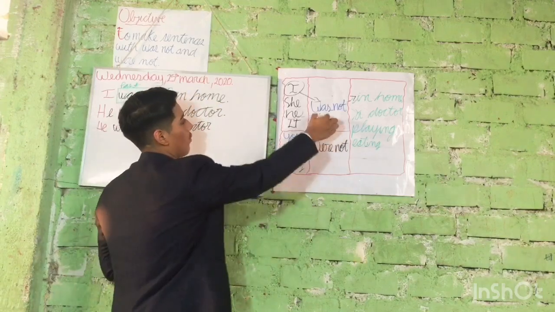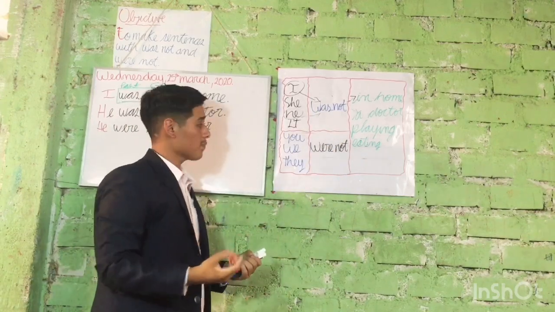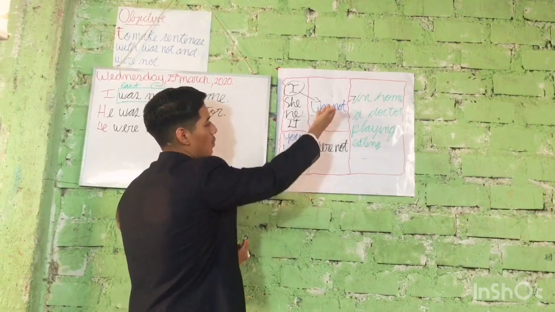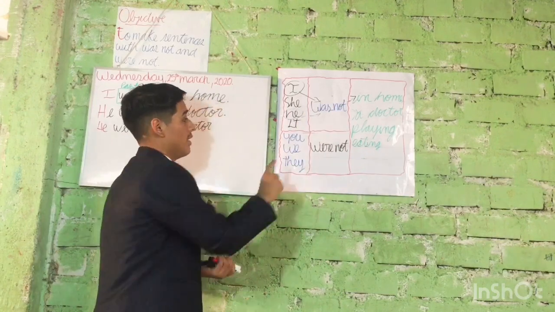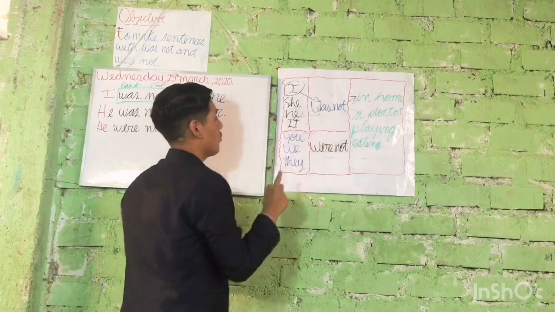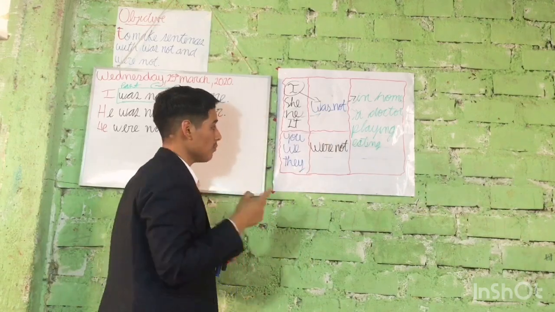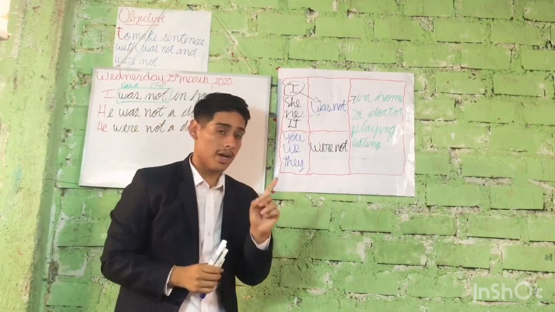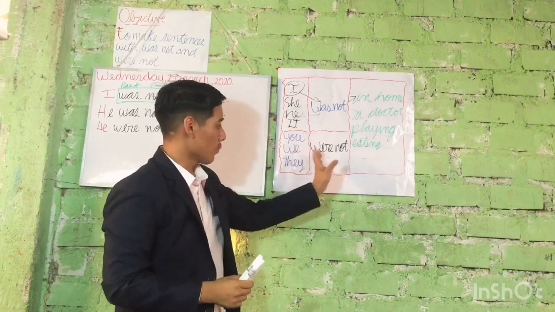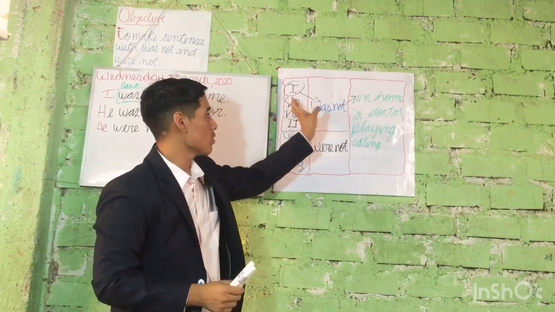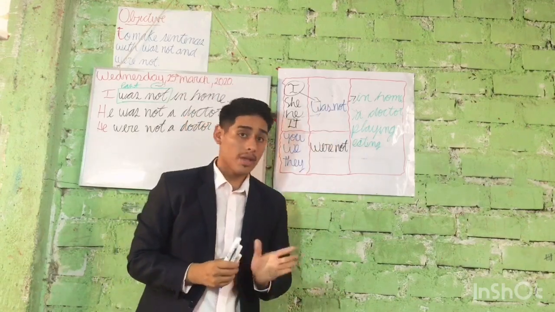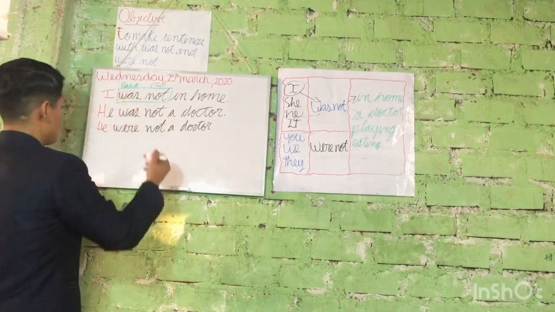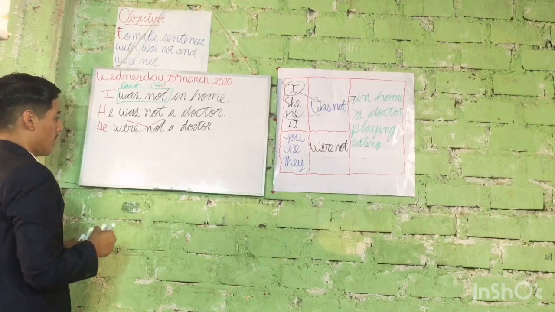They go with was not. You see? And the second group, the same. They cannot go, for example, you with was not. It's not possible. The same with we. We cannot go with was not. It's not possible. They go with were not. So take into account, this group goes with were not, and this group goes with was not. Of course, this is wrong. This is not possible.